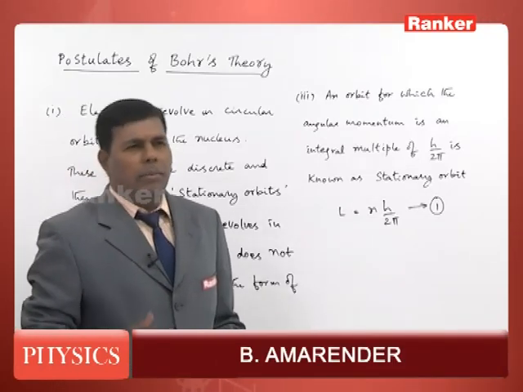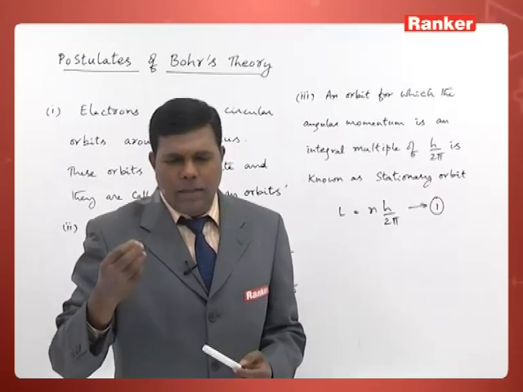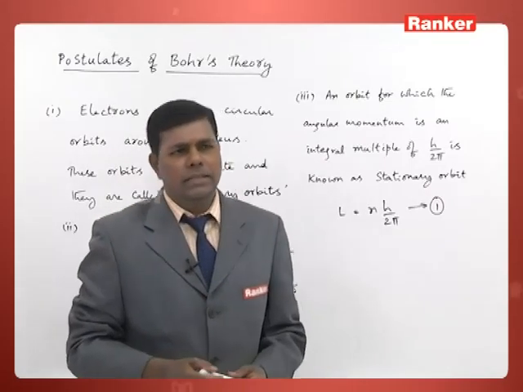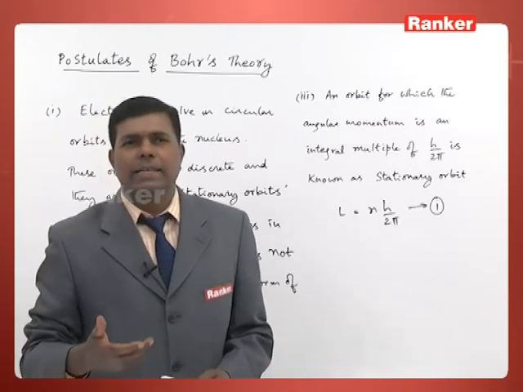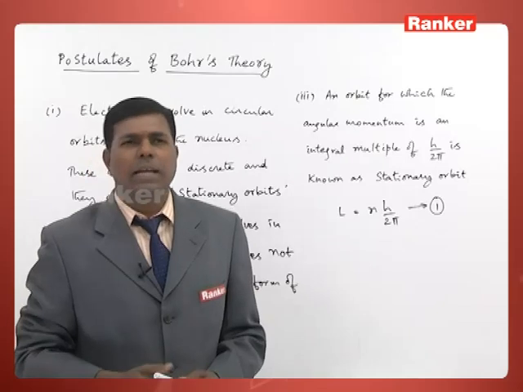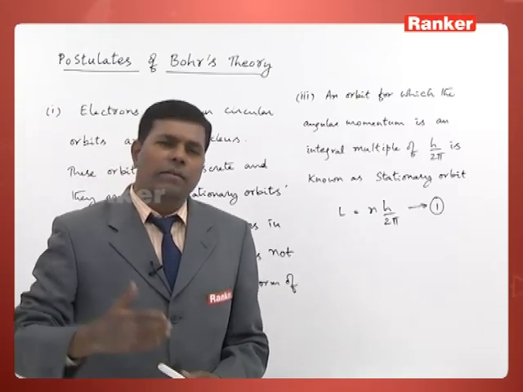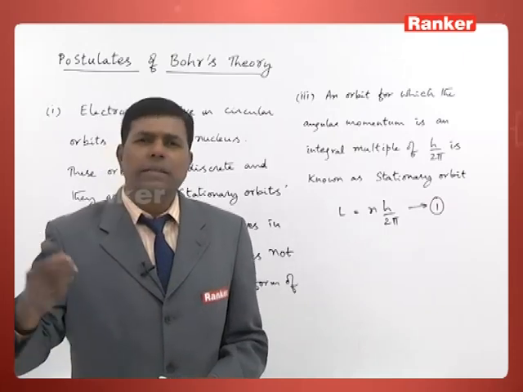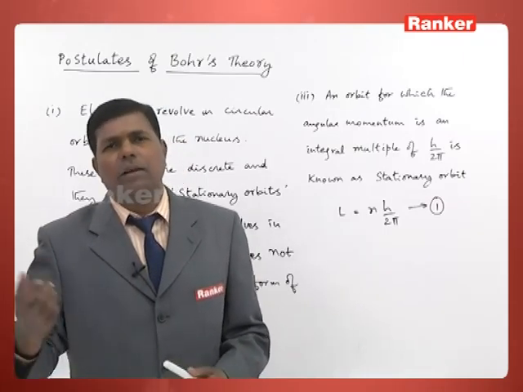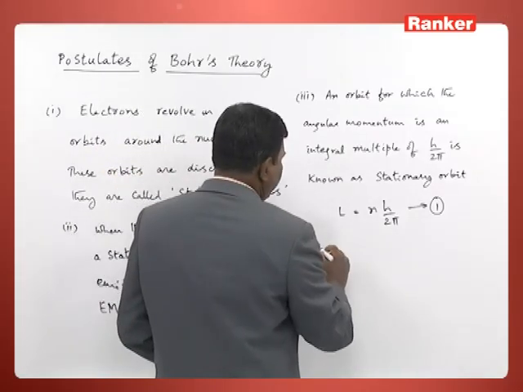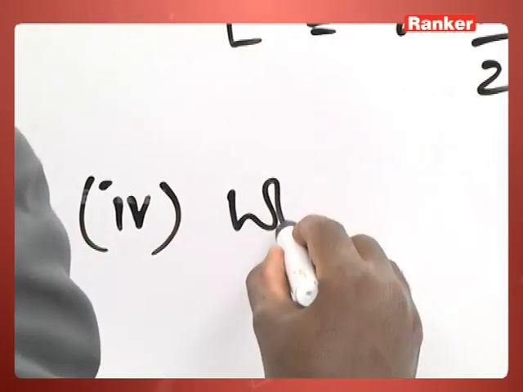Now, another postulate states that there are observed emission of radiation from atoms, that is when an atomic gas is excited, then it will emit radiation. That happens because when electron undergoes a transition from higher energy level to lower energy level, during the process energy is emitted in the form of photon. That is, the fourth postulate says that when an electron